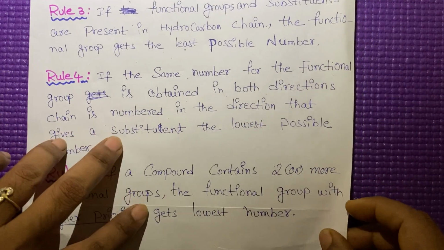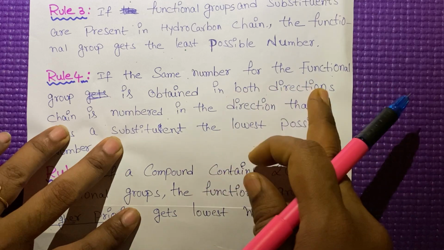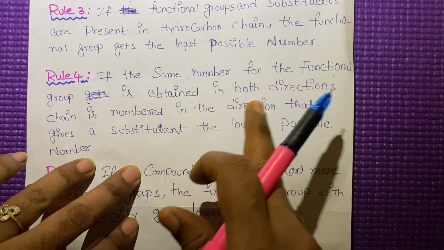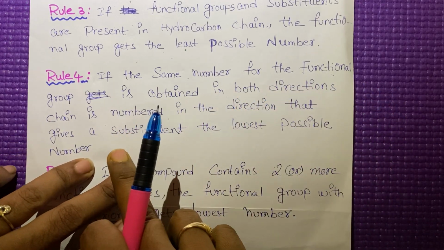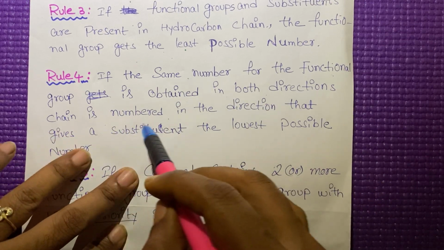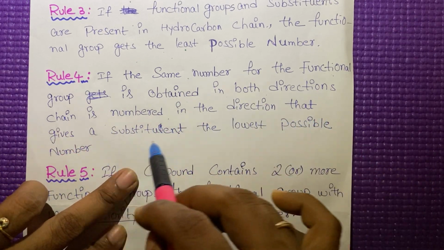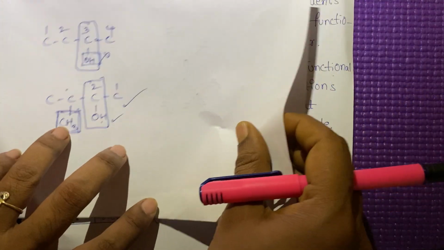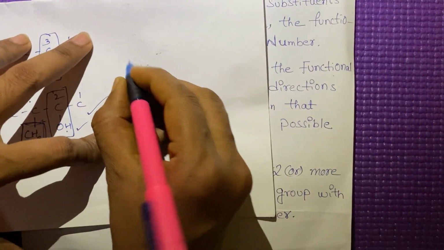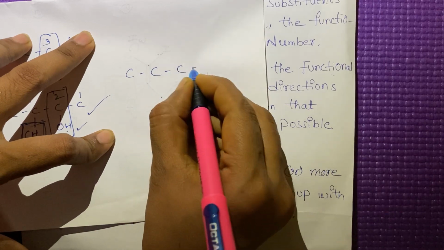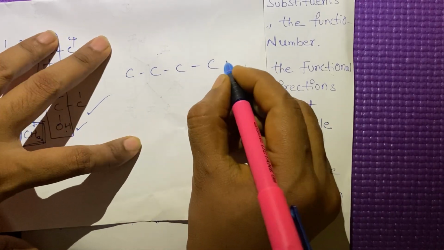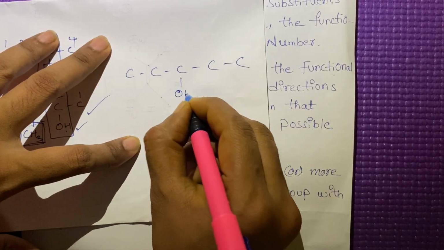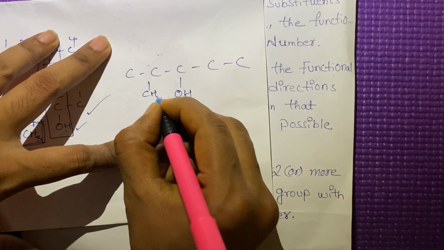Rule number 4: if the same number for the functional group is obtained in both directions, the chain is numbered in the direction that gives a substituent the lowest possible number. Take one example, then you will be clear. See here, one functional group is there and one substituent is there.